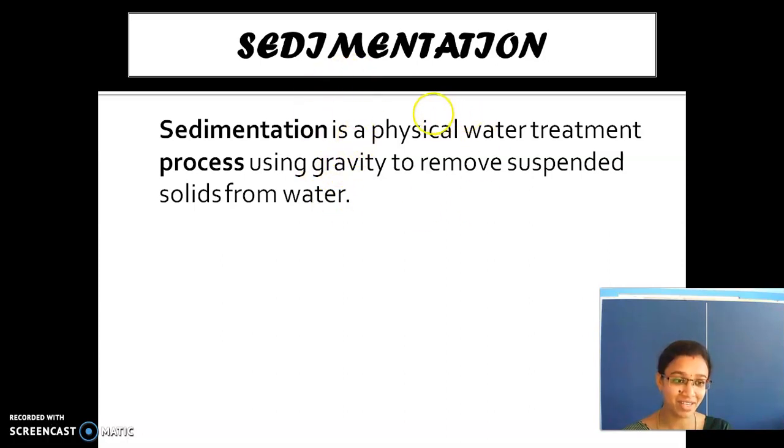Yes, what is this gravity? The force which pulls us towards the earth. Earth has a gravity power. So if we throw something somewhere, what happens? It would come again and fall on the earth. Why? It is due to the presence of gravity.